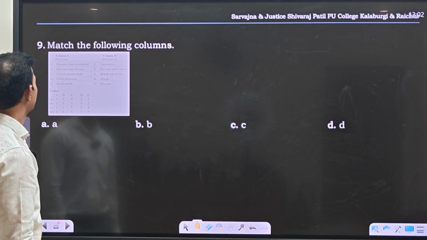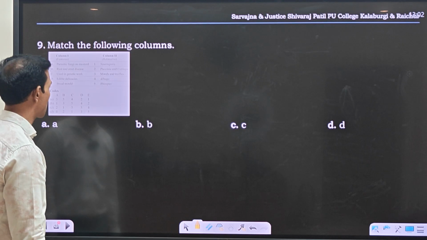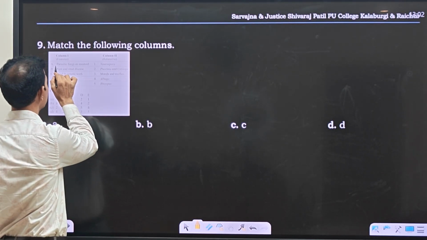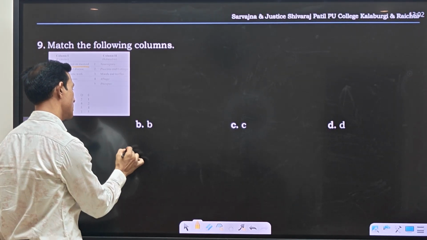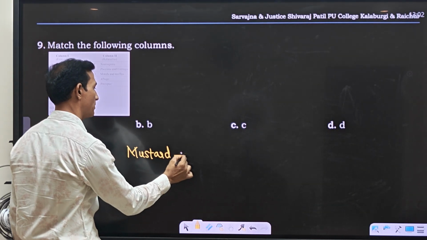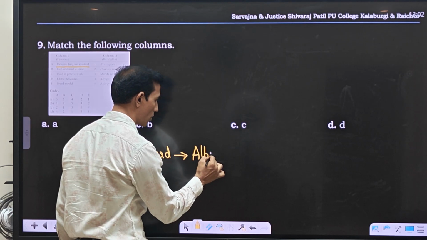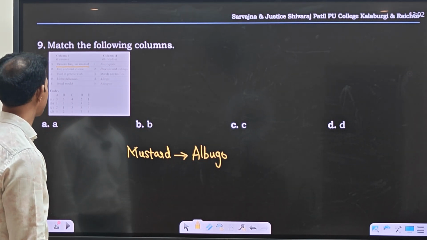Next question. Match the following columns. Parasitic fungi on mustard. If it is not visible, I am repeating. On the mustard, the parasitic fungus present is Albugo, a fungus which causes disease in mustard.